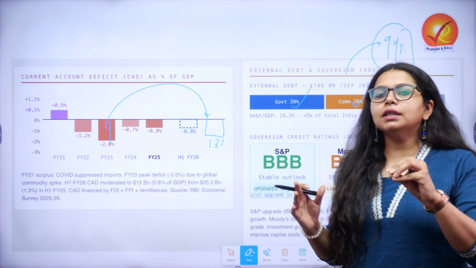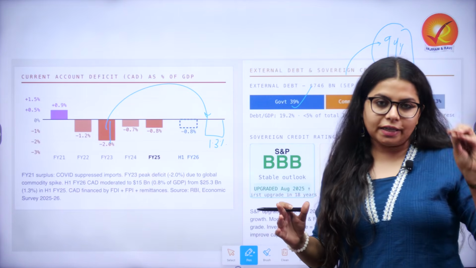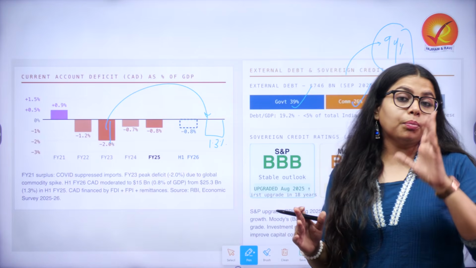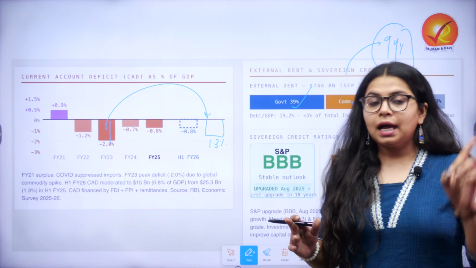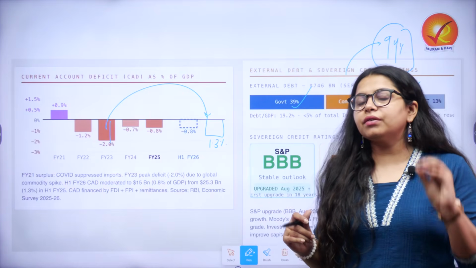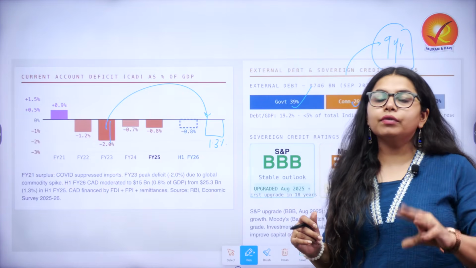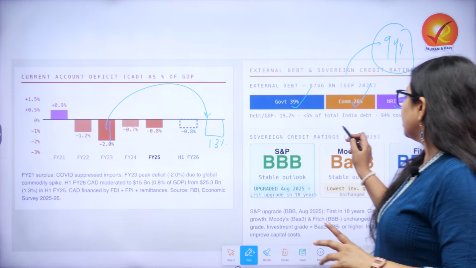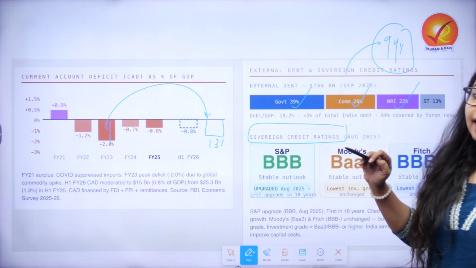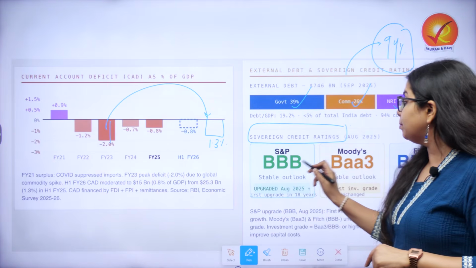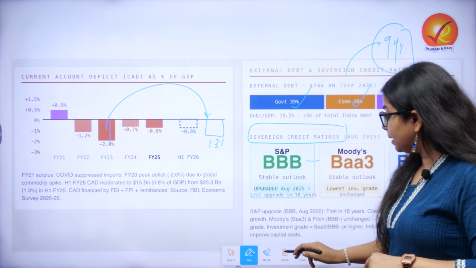Based on the external sector financials and how good our situation looks, some important credit rating agencies have given us credit ratings. These are very important when you are quoting and trying to explain India's external sector situation. When we look at sovereign credit ratings, S&P has recently upgraded our rating from BBB minus to BBB.